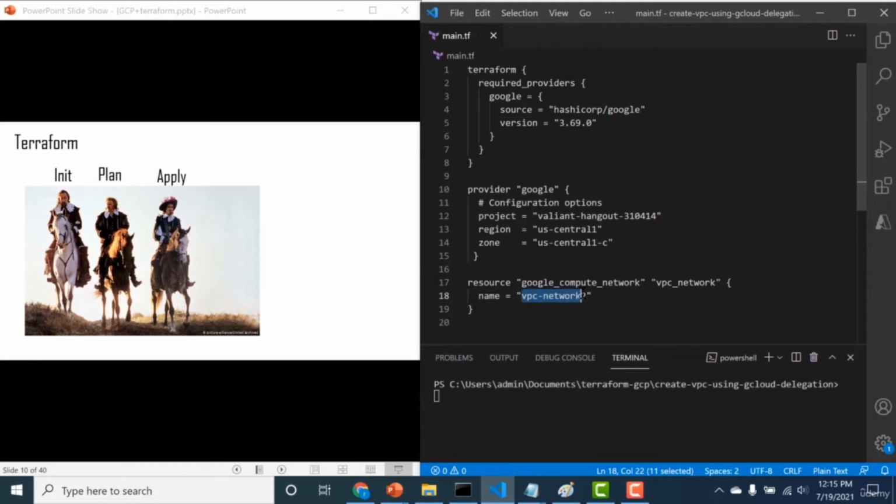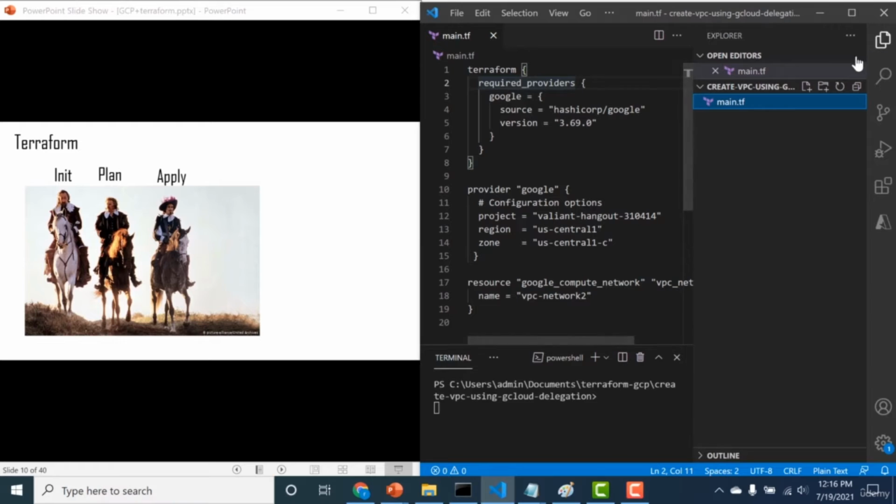Of course, I will be going through these blocks in more detail in a later chapter, but this particular chapter is just to explain all the three important commands in Terraform. So what does the Terraform init do? The Terraform init downloads all the dependencies for this code. Those include all the providers and all the dependencies for those providers. If you go through our folder structure right now, it just consists of the main.tf. Whenever I run the Terraform init, it will also download all the code within a .terraform folder.